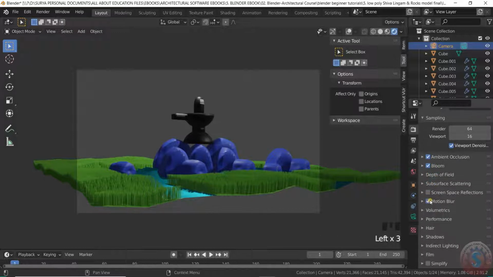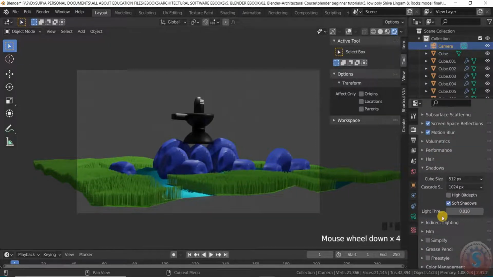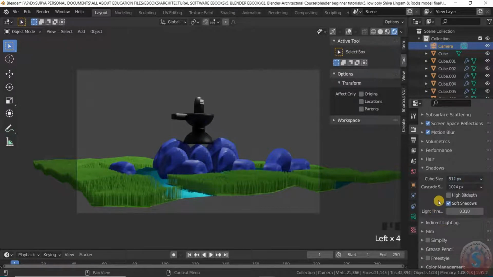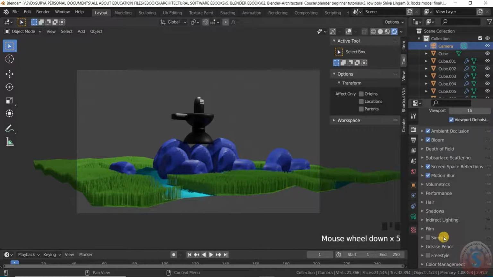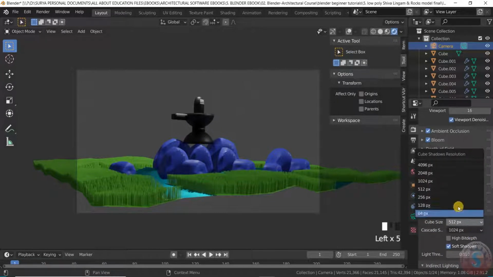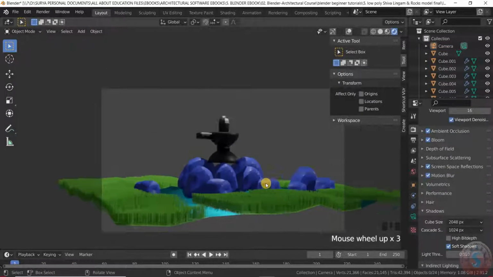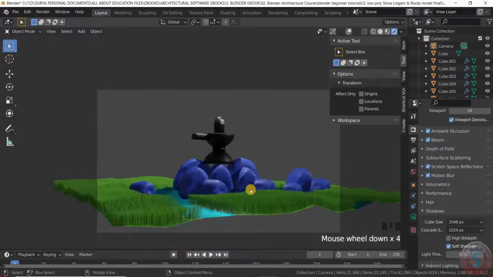You can also enable motion blur and screen space reflections and set the shadows to 5, give the shadow effect and give simplify, and you can use freestyle and the grease pencil and the shadow effect, and set the cube size from 512 to 2048 px. You can observe the effect is looking good.